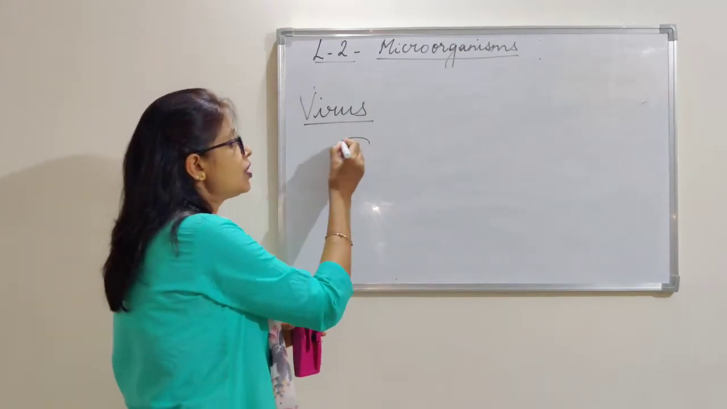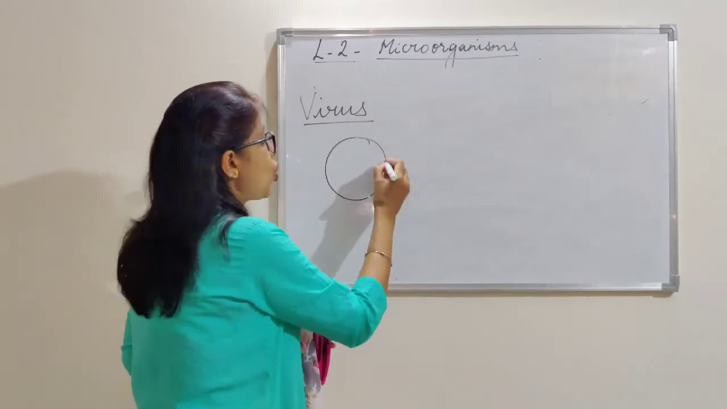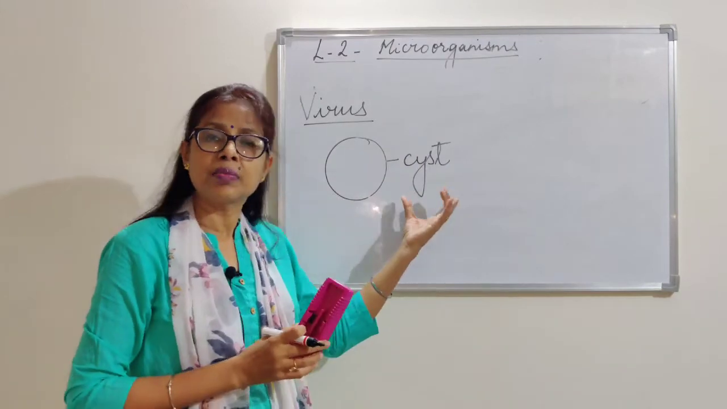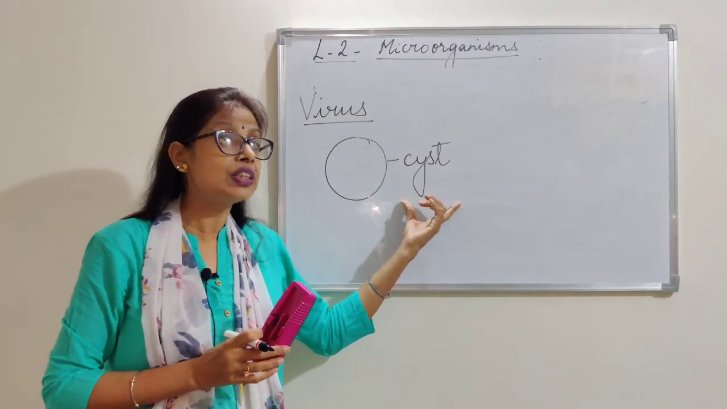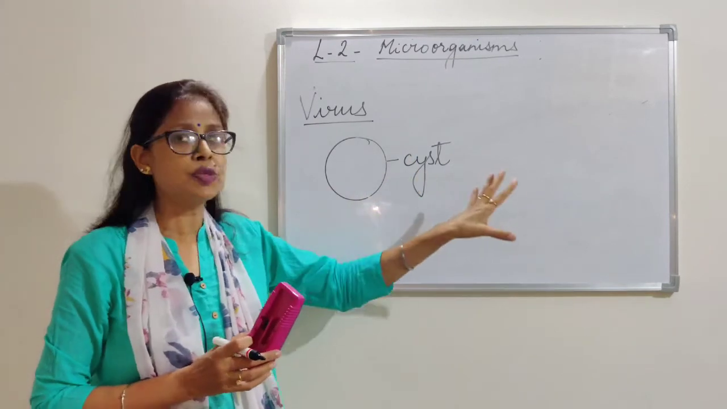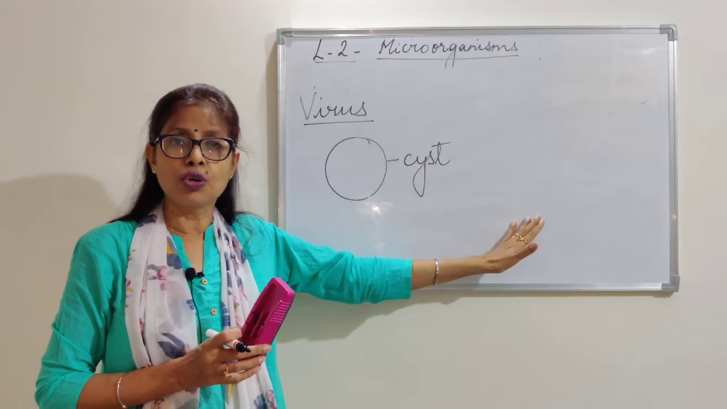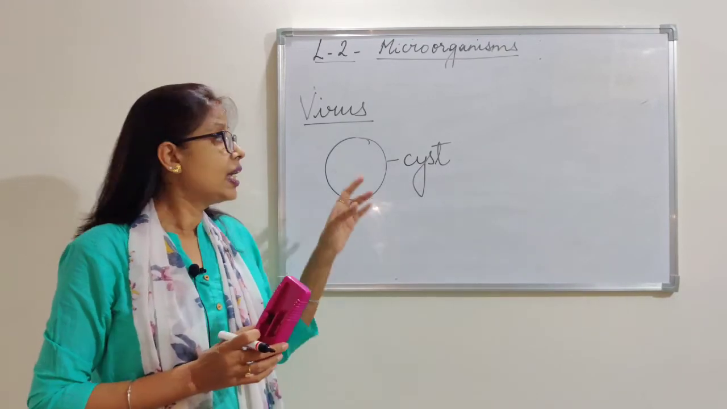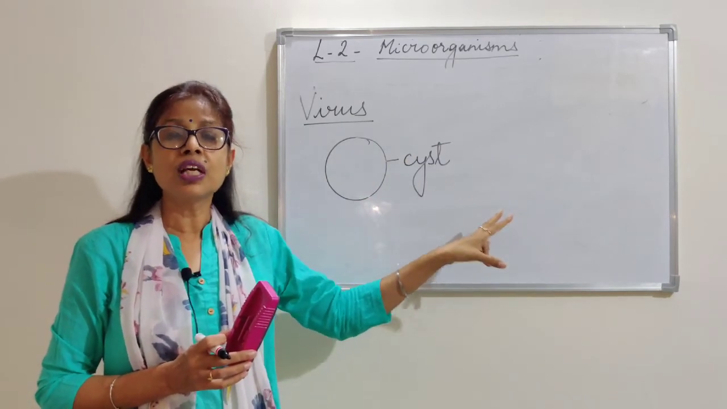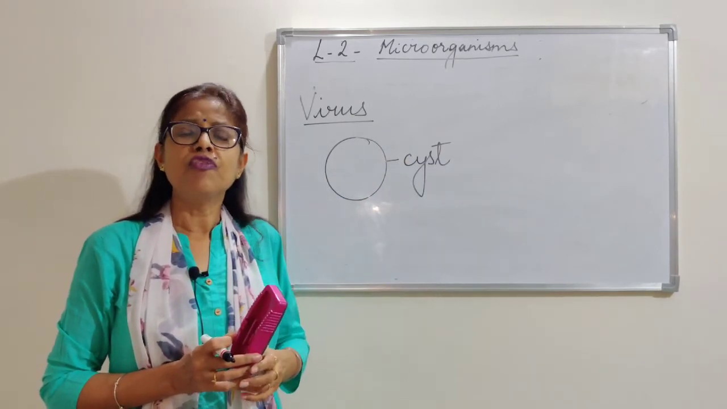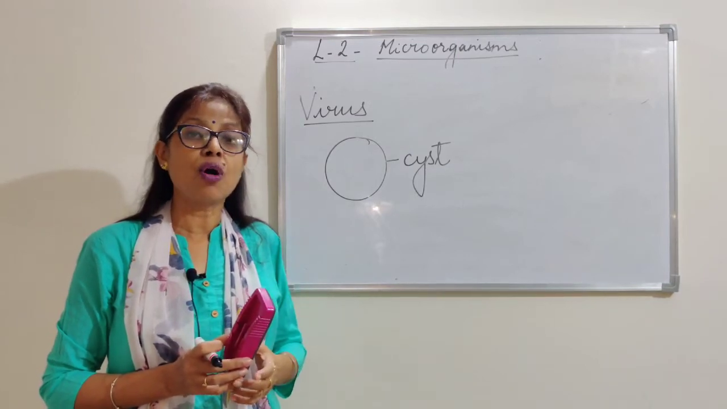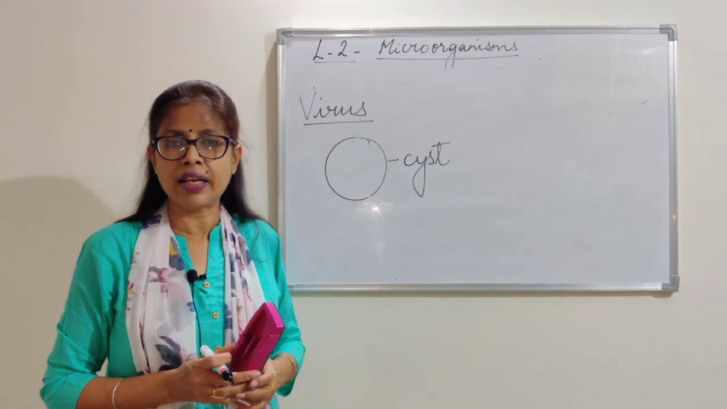It gets covered with a covering called the cyst. Most of the microorganisms get covered with a cyst when the conditions are unfavorable. And when conditions become favorable, the cyst breaks and they try to grow or reproduce. In case of virus, the moment they enter the body of a host, they start multiplying very rapidly, and in one day they form millions of viruses inside the body.